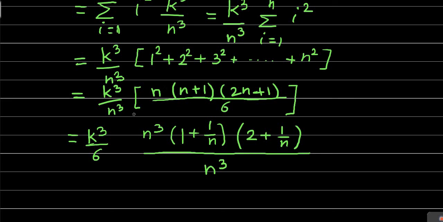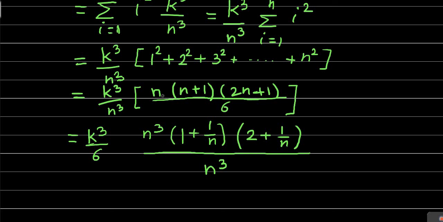See once again how we have obtained this. The k cube of the numerator and 6 of the denominator we have kept as it is. Then we have taken 1 n common from this n plus 1 term and 1 n common from this 2n plus 1 term.